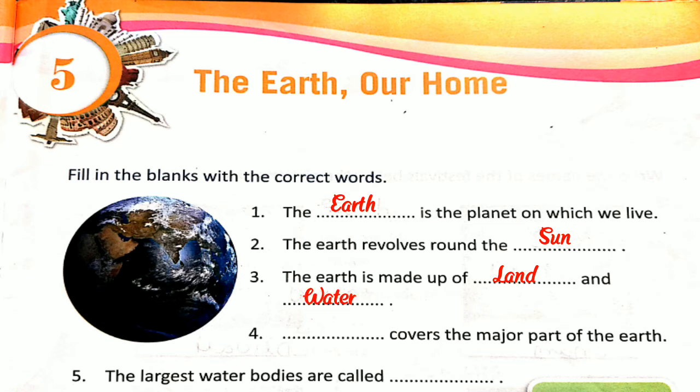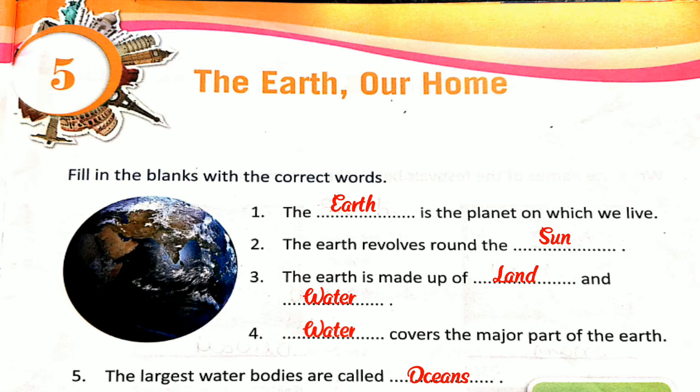Major part of the Earth is covered with water. Number 4: blank covers the major part of the Earth. So the answer is water, because water covers the major part of the Earth. Okay, very good children. Now number 5: the largest water bodies are called oceans.